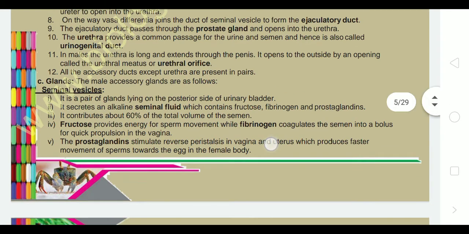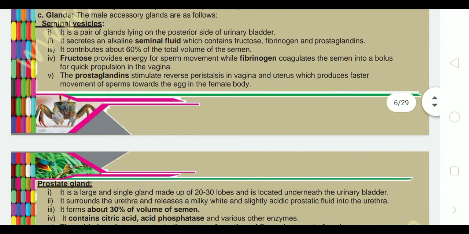Now turn to the glands of the male reproductive system. The male accessory glands are as follows. First, the seminal vesicle. It is a pair of glands lying behind the urinary bladder, which secretes alkaline seminal fluid containing fructose, fibrinogen, and prostaglandins.